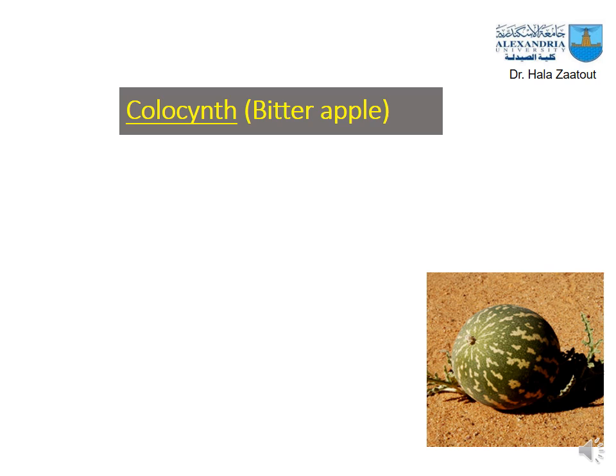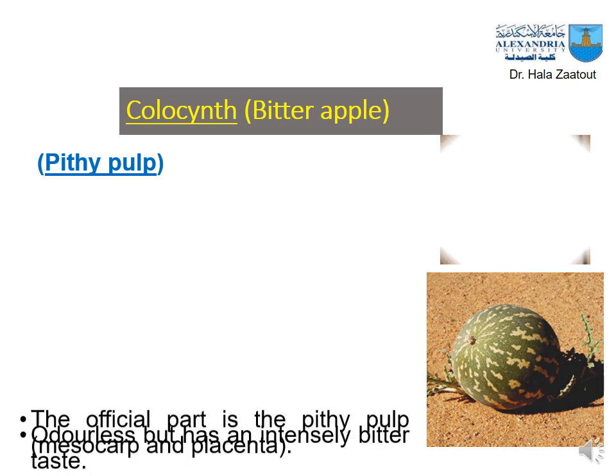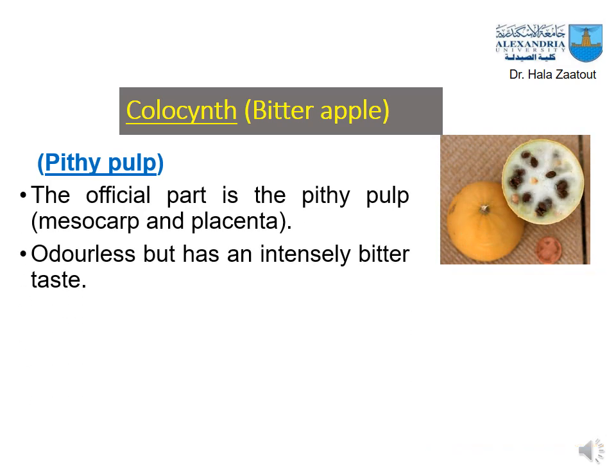Colocynth, the bitter apple, resembles somewhat an apple fruit in appearance, but it is very bitter in taste. The pithy pulp is the official part, which is the mesocarp and the placenta. It is odorless but has an intensely bitter taste.